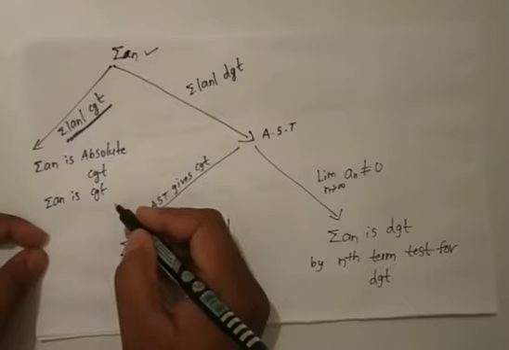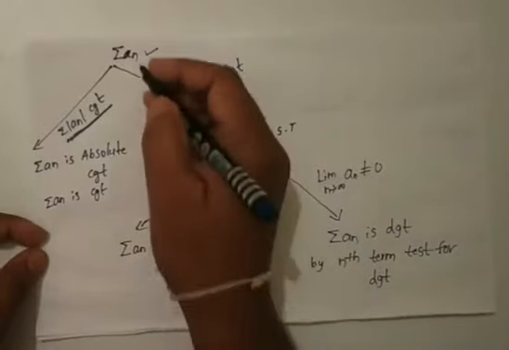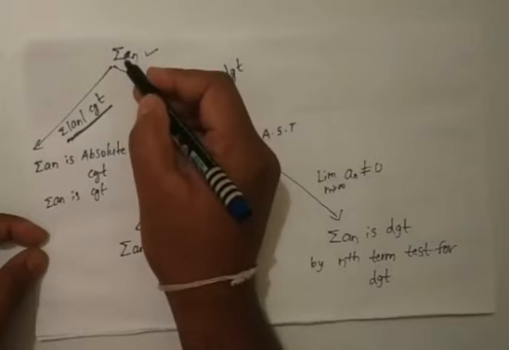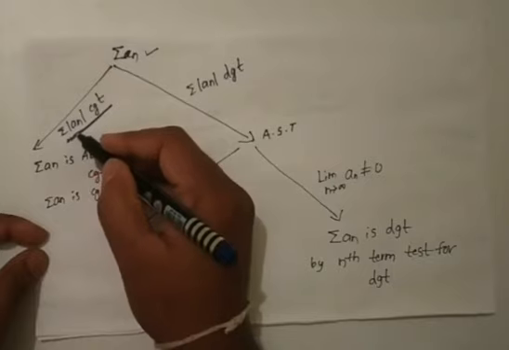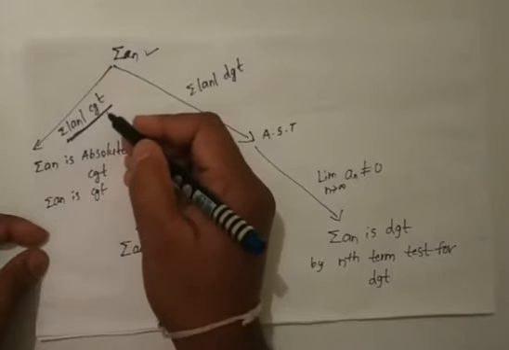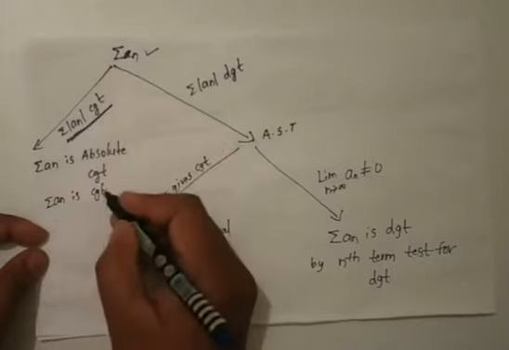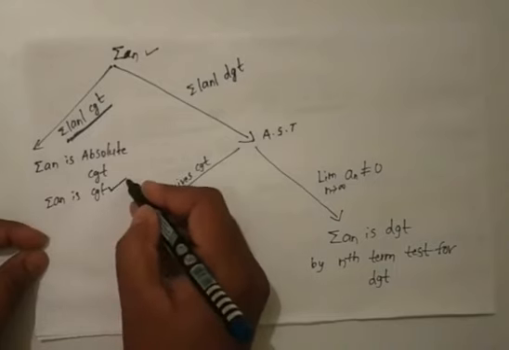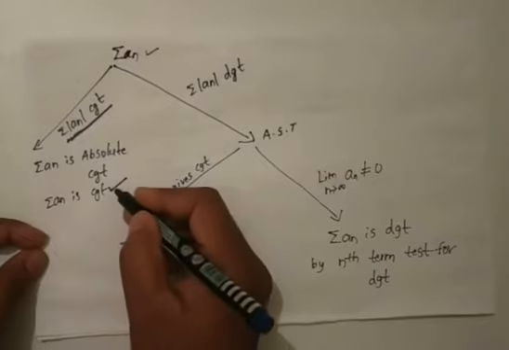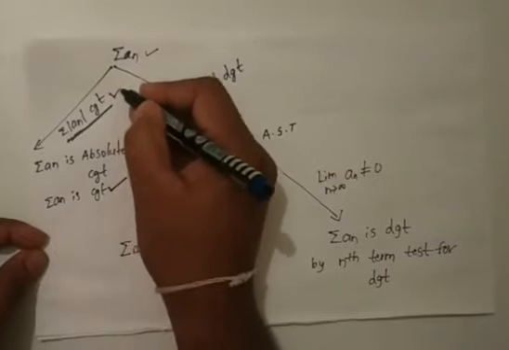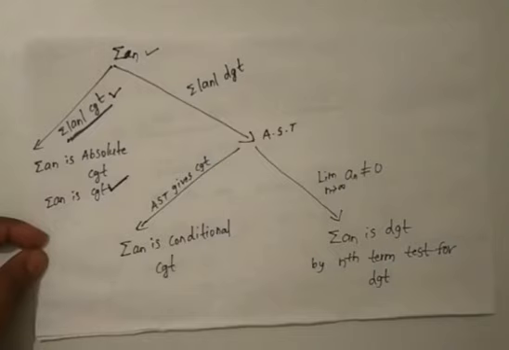Please listen carefully. Let us consider summation an be a given series. Then if summation modulus of an is convergent, in this case we can say directly that summation an is convergent, because every absolutely convergent series is a convergent series.